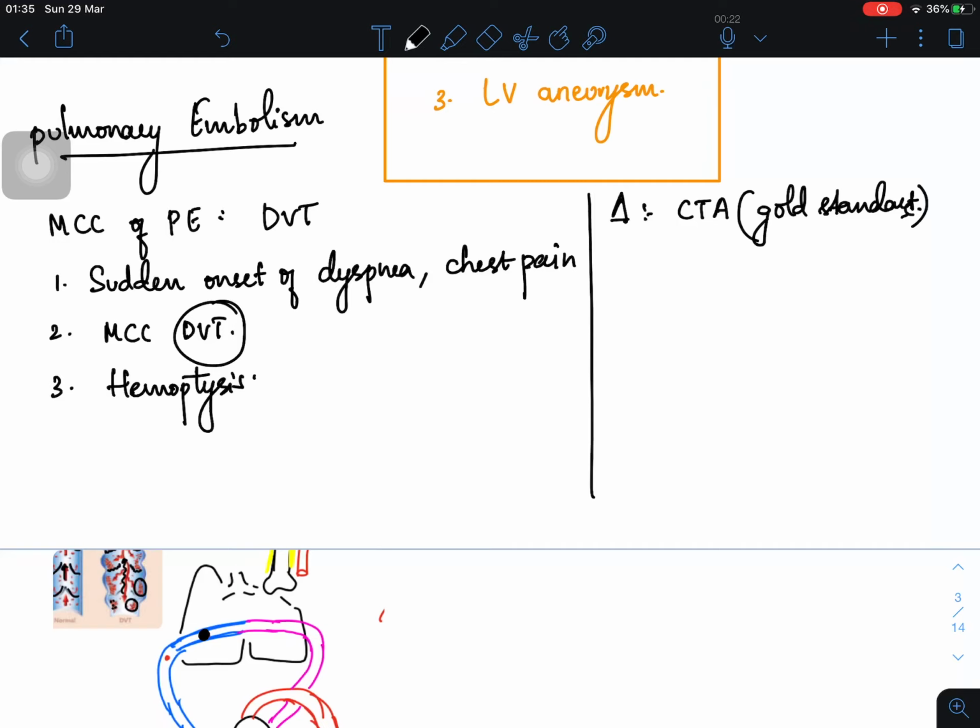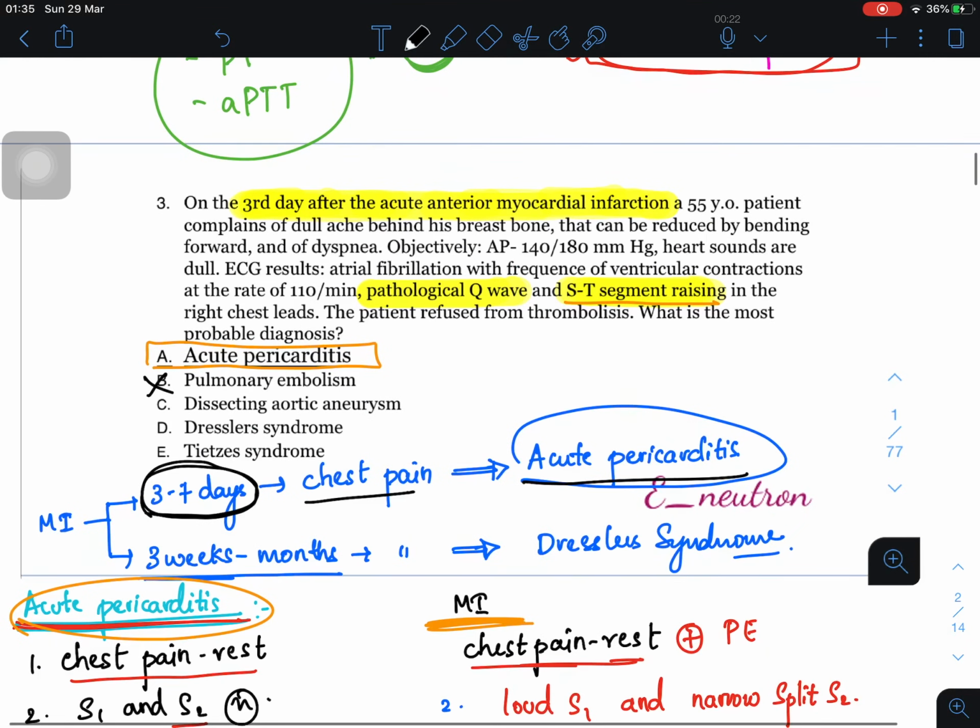Now, how do you treat the patient? Of course, you have a clot there, so you have to remove the clot. You do embolectomy. Or you can also give vitamin K or warfarin to the patient, right? So this is the entire discussion regarding pulmonary embolism, and now I think you understood why the answer is not pulmonary embolism. Now coming to option C, what is dissecting aortic aneurysm?